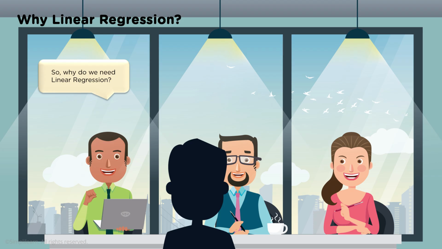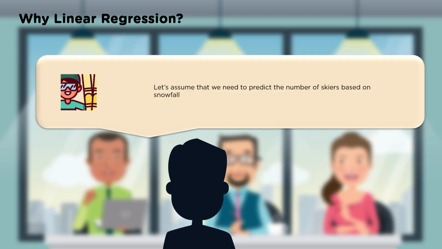So why do we need linear regression? Let's assume that we need to predict the number of skiers based on snowfall. So we've kind of jumped from one business to the next. We're looking at the skiing business, very popular in a lot of areas, and it's based on snowfall a lot of times. You figure if you don't have snow, you don't have skiers. But can we actually use something more specific instead of just saying, look, it's snowing?